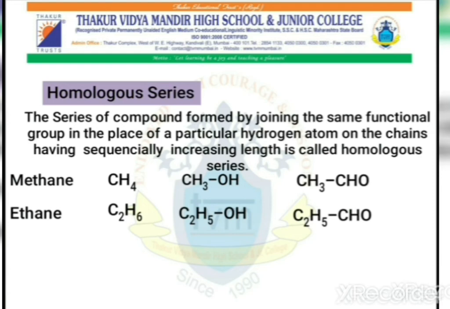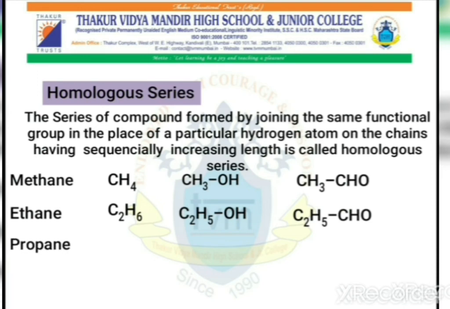So as it was given in the statement, the series of compounds formed by joining the same functional group in place of a particular hydrogen atom, having sequentially increasing length, is called homologous series. So between alkane, alcohol and aldehyde, the difference between the consecutive compounds is the same. So we call it homologous series.